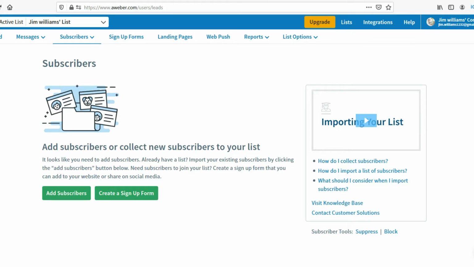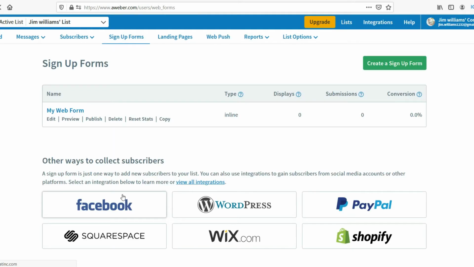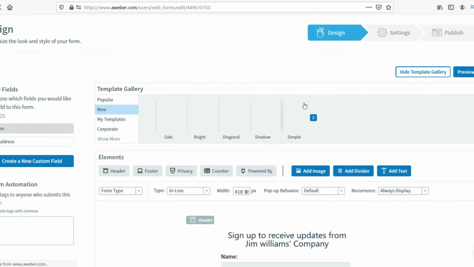Now how you can create sign up form. You can go to subscriber. Here you will see create a sign up form. You can click on it, it will show you. This is a dummy form. You can click on it, it will show how the form is. This is a sign up form generator. Okay, the form will be generated.